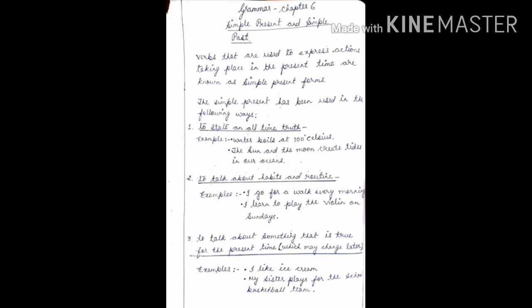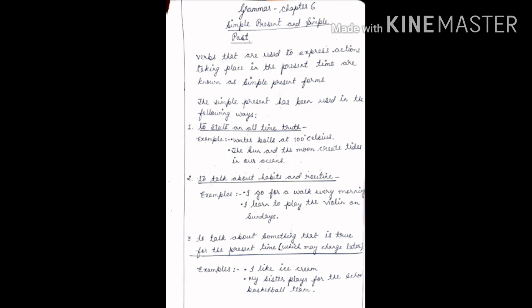To state an all-time truth. So children, what is all-time truth? The truth which we never change, okay, which is truth for itself only. For example, water boils at 100 degrees Celsius, which we cannot change. The sun and the moon create tides in our oceans. We cannot change them. Okay, so it is all-time truth. The things which man cannot change, those are all-time truth.